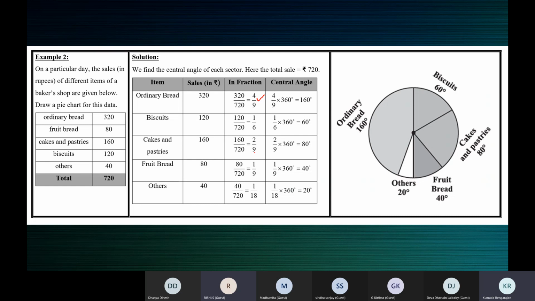Then the fraction for fruit bread, 80 by 720. Fraction for others, 40 by 720.